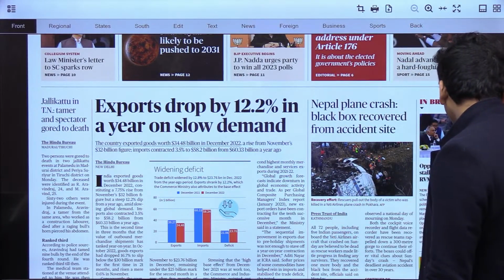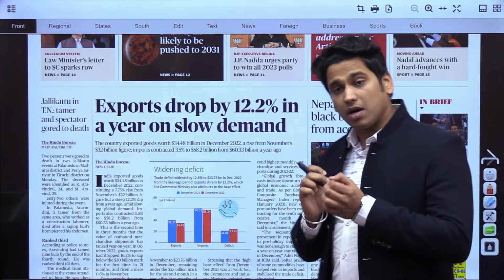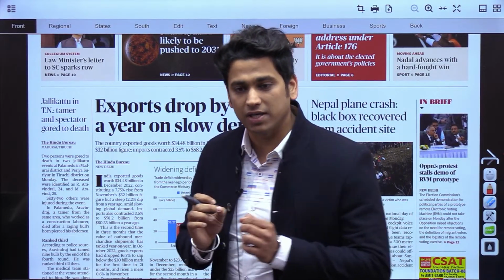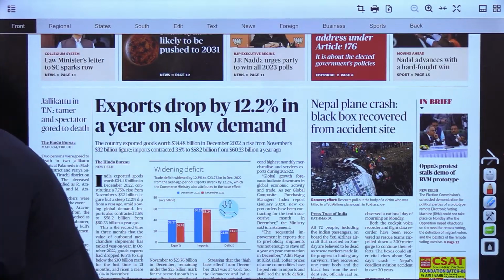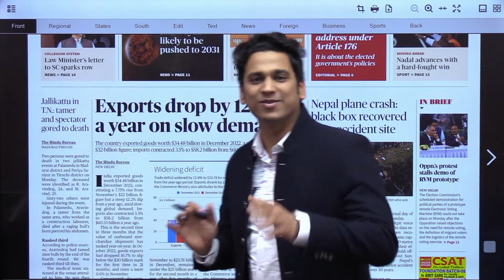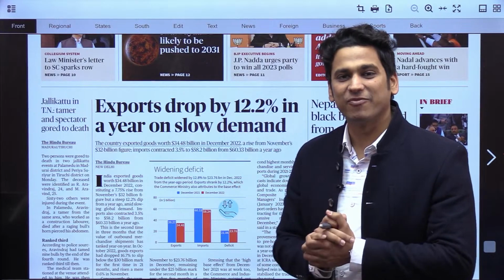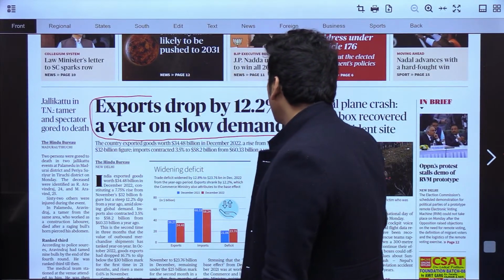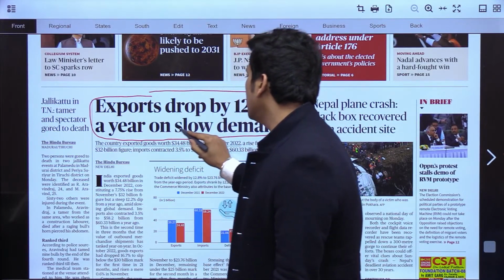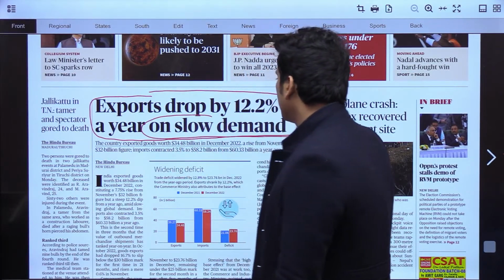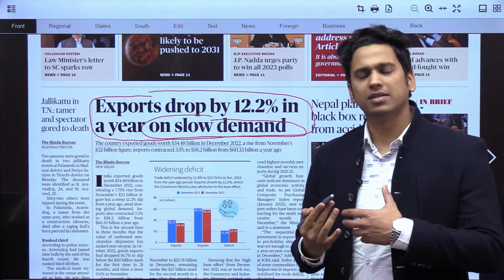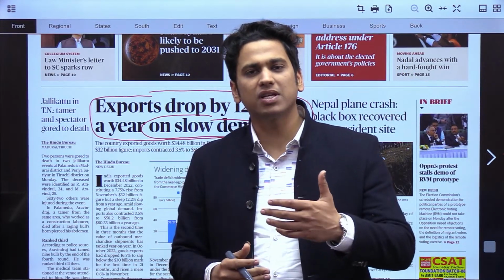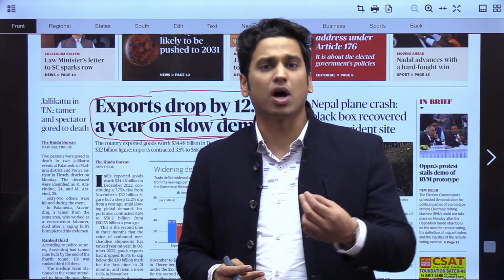The major news today is that exports dropped by 12.2% in a year on a slow demand. One thing we have to understand is that there has been constant talk that India's exports over the time period would continue to go down.